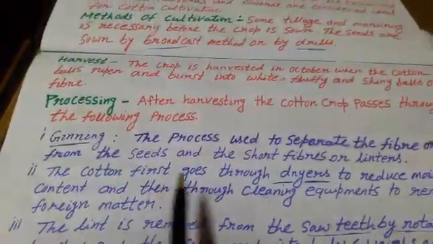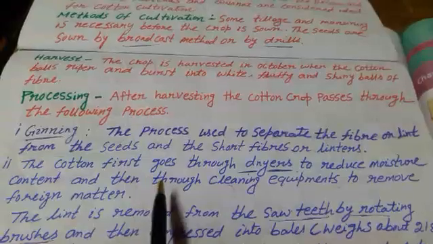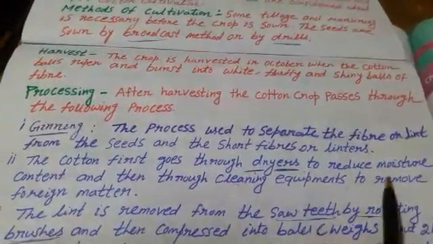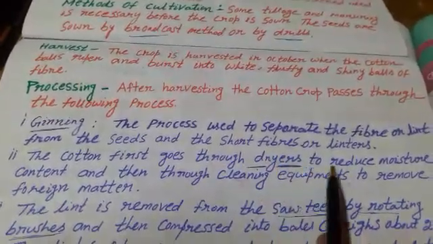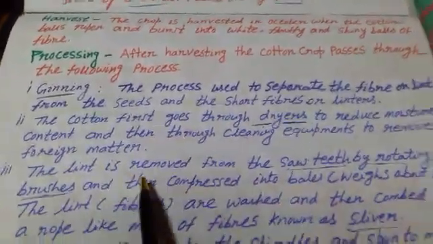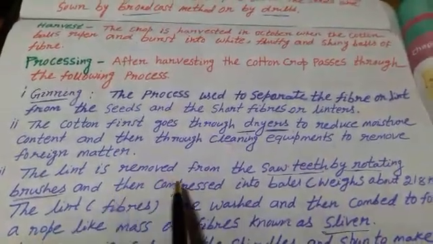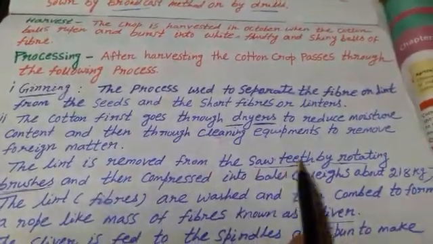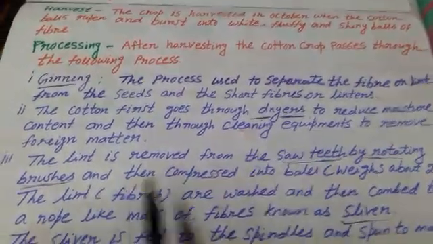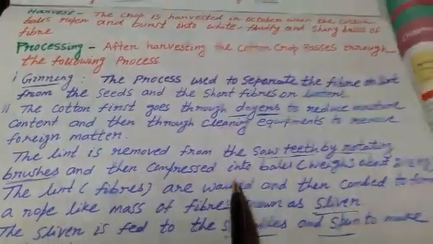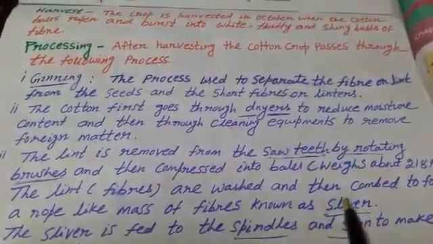The cotton first goes through the dryers to reduce the moisture content and then through the cleaning equipment to remove foreign matter. The lint is removed from the saw teeth by rotating brushes and then compressed into bales. The weight of one bale is how much? 218 kg. The lint fibers are washed and then combed to form a rope-like mass of fiber known as sliver.